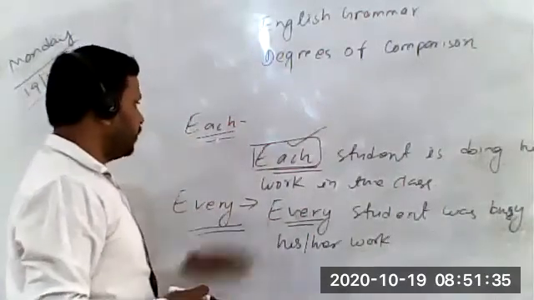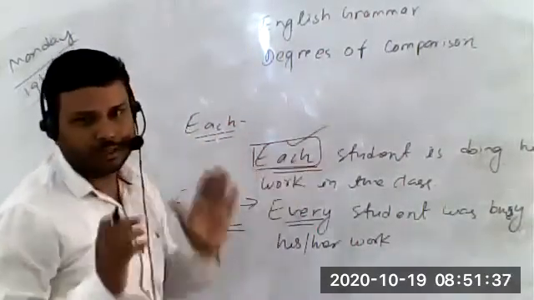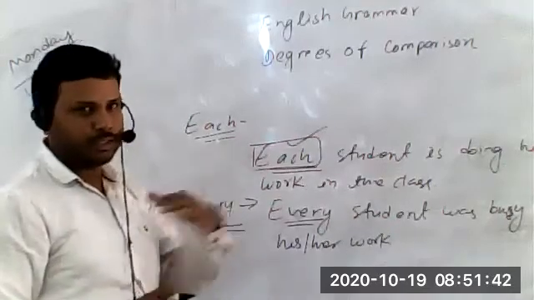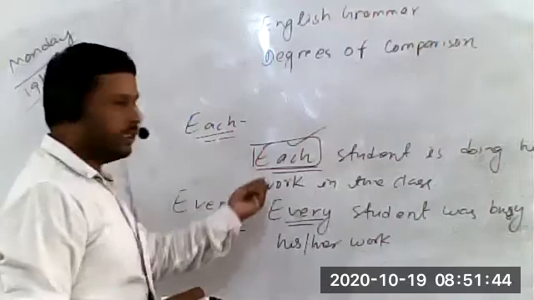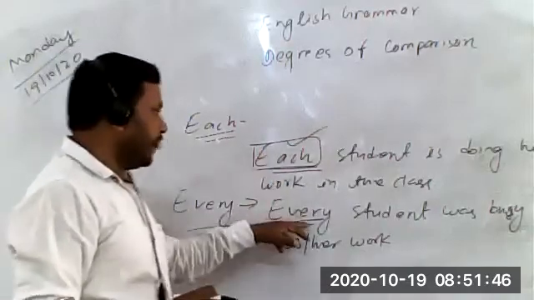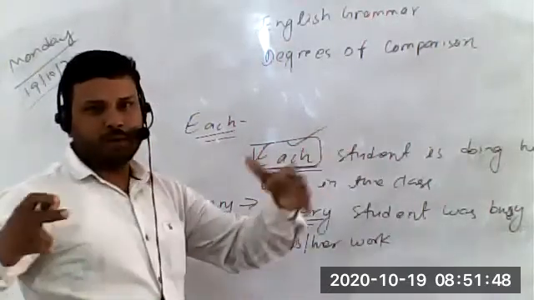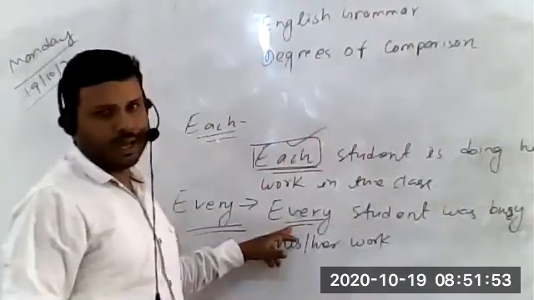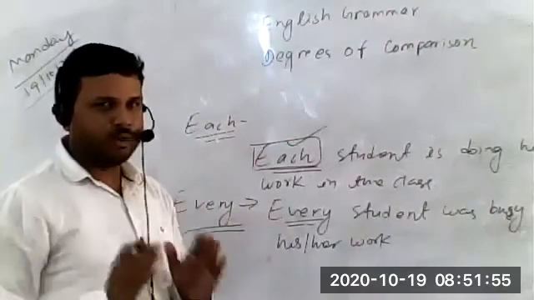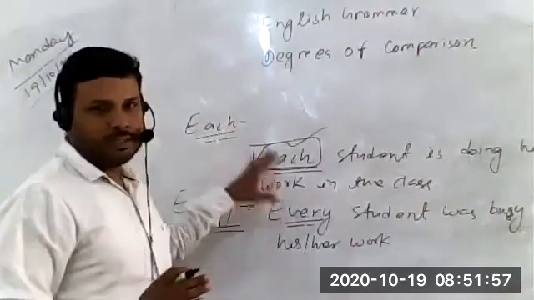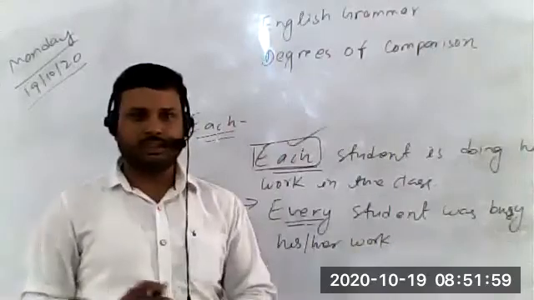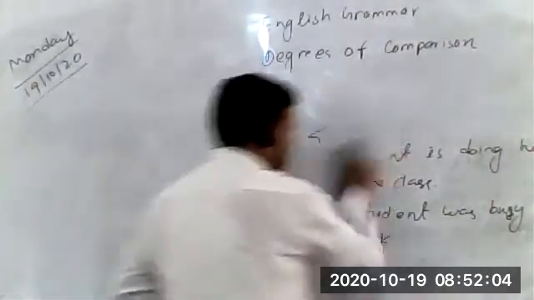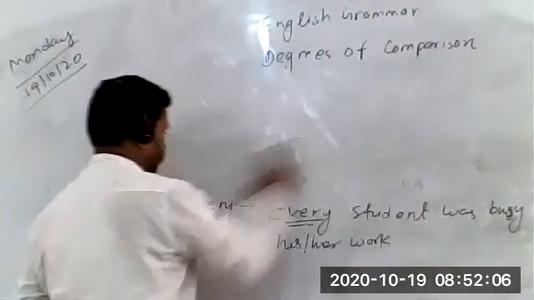Again, let me tell you, each is used when we refer to the things or people in a group individually. एक एक करके जब हम ग्रुप में बात करते हैं कोई चीज़ की या किसी व्यक्ति के बारे में, then we use it. Every is used when we talk about them as a whole, as a group. जब उनको पूरा हम ग्रुप मान के बात करते हैं, then we use every. So this is the very small difference between each and every. As far as the meaning of both is concerned, it is the same. So I hope you understood. If there is any problem, I will take your questions later on.